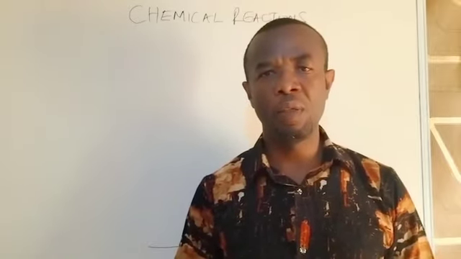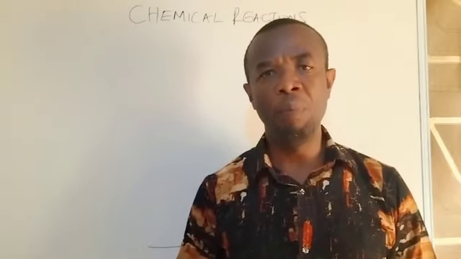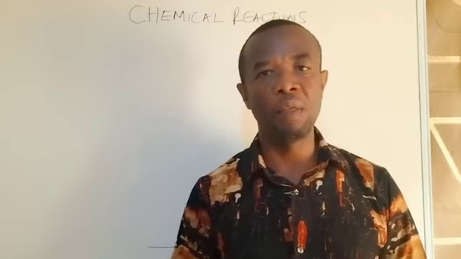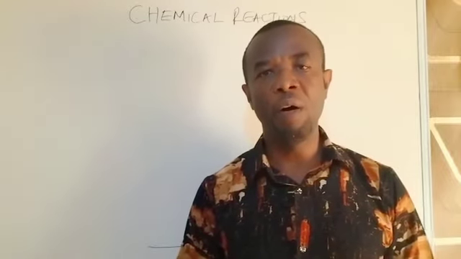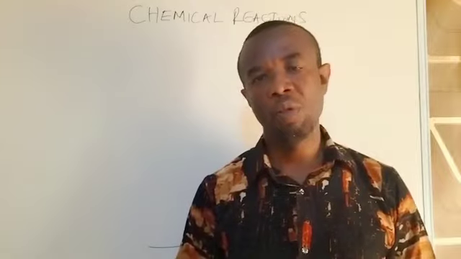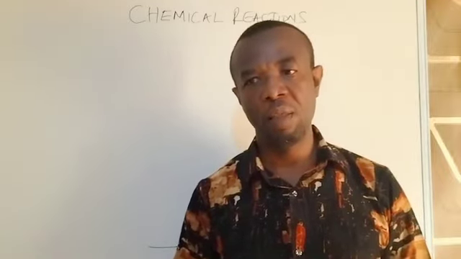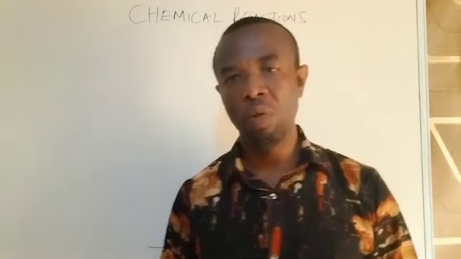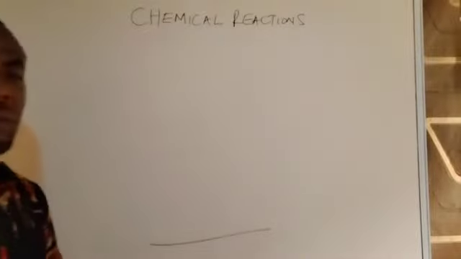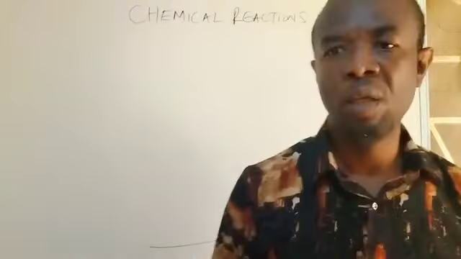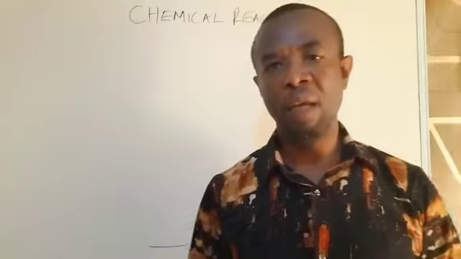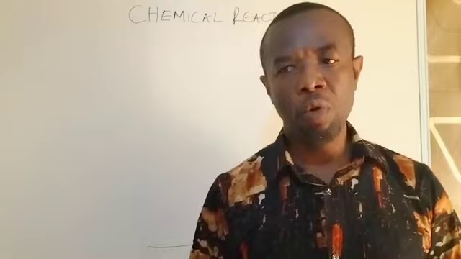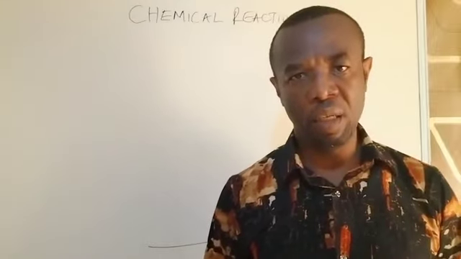Another example is if I set a piece of paper ablaze or a piece of wood ablaze. After some time, the paper or the wood burns, turns to ash, and gives us some gases. That's also a chemical reaction taking place. So that is chemical reactions in chemistry. And then, having done that, we are now going to define chemical reaction. What do you understand by chemical reaction in chemistry?